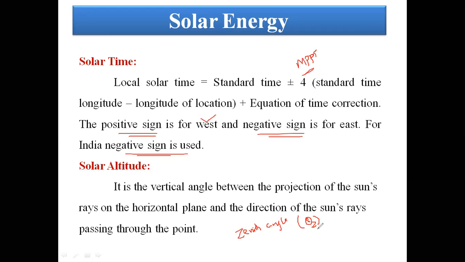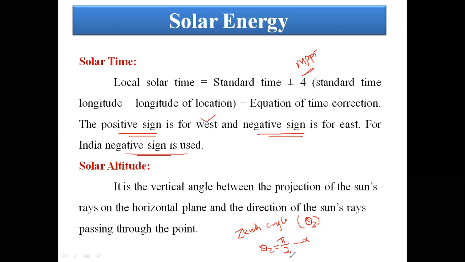That means it is the angle between the beam from the sun and the vertical. It is represented as theta z equals pi by 2 minus alpha.